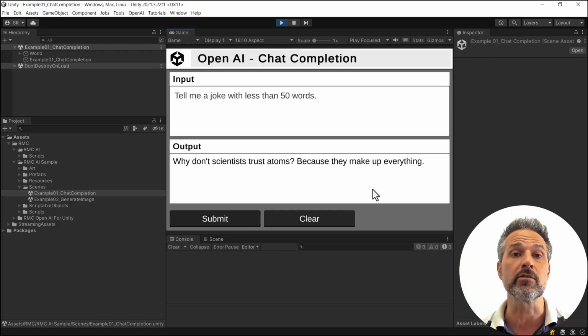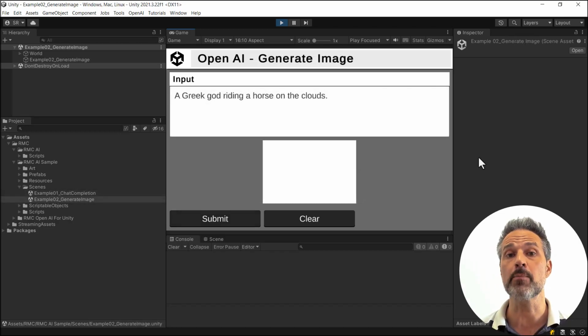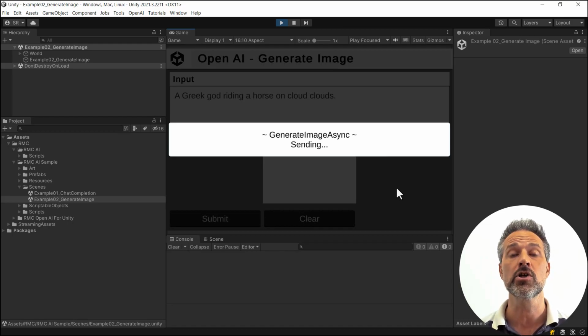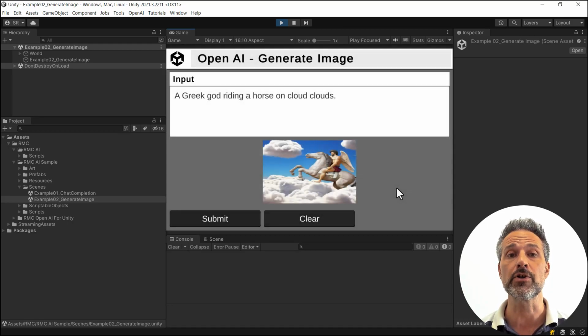Another one would be to generate types of media into the game experience. So here's a separate scene that uses the generate image endpoint and could generate 3D textures, 2D images, which is what my demo does here. So again, I could freely type in anything I want here into this autocomplete, and it's going to take a few seconds and generate a brand new image and send it here to Unity, and then I render it out into the UI. There you go.